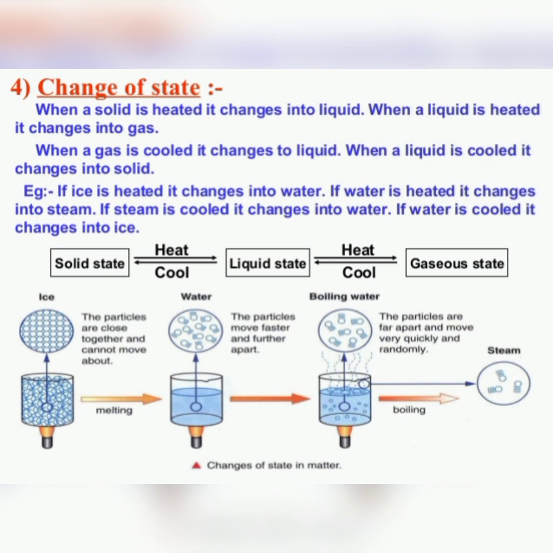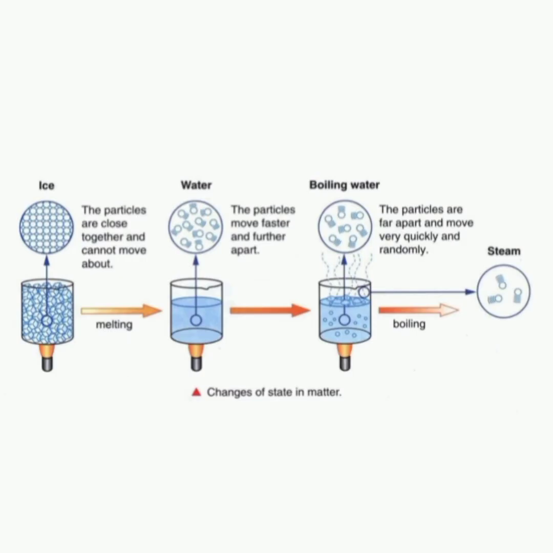We can say that the solid state on heating changes into the liquid state, and the liquid state on heating changes into the gaseous state, and on cooling, the gaseous state converts into the liquid state, and the liquid state on cooling converts into the solid state. So on increasing the temperature, the interparticle force of attraction decreases because the kinetic energy of particles increases, due to which the motion of particles increases. So the force of attraction decreases. So on increasing the temperature, the solid state can change into liquid and liquid can change into the gaseous state, as you can see in the figure also.